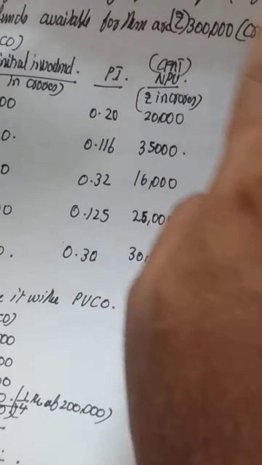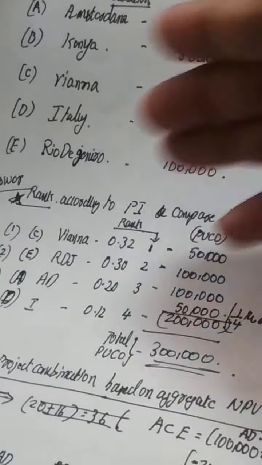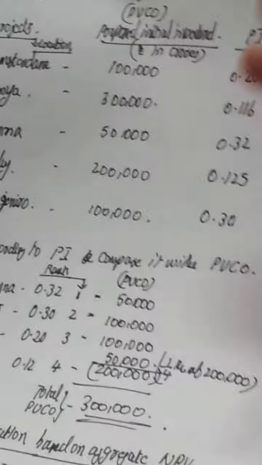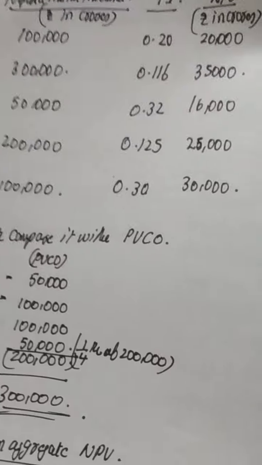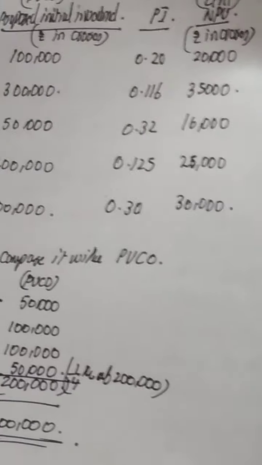So available capital is 3 lakh crores, whereas the project proposals in various countries, all starting at the same time, which is very important, in 2021, are a lot of available opportunities. So this is the classic situation of capital rationing, where the fund is short but investment avenues are many.